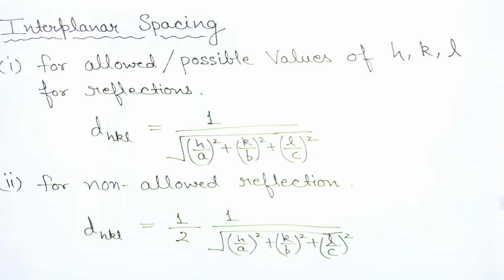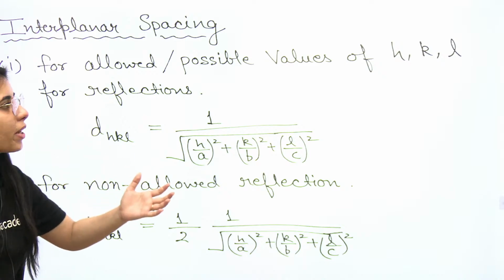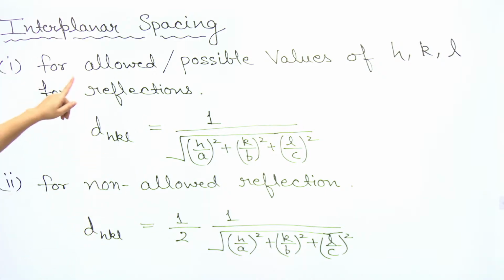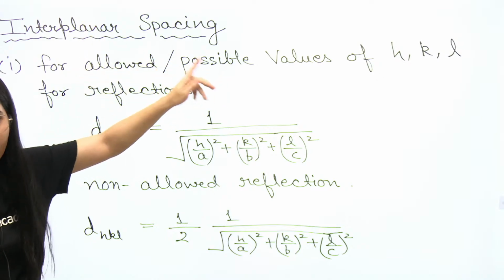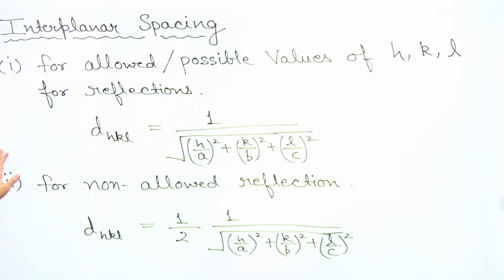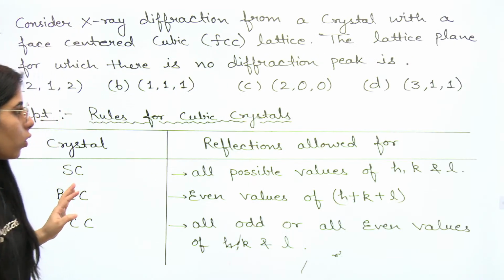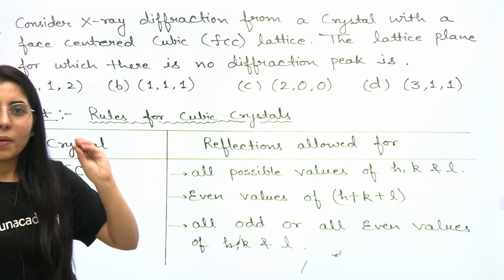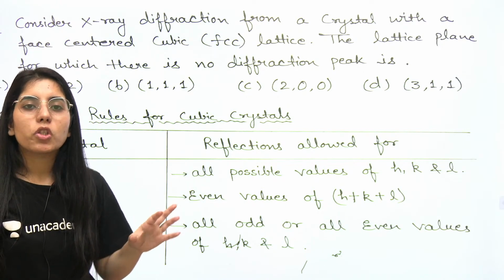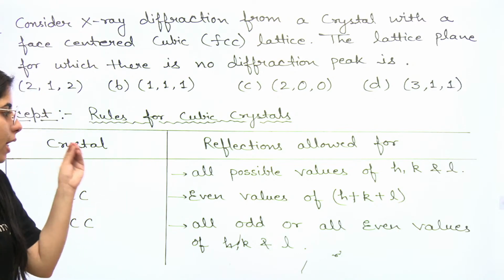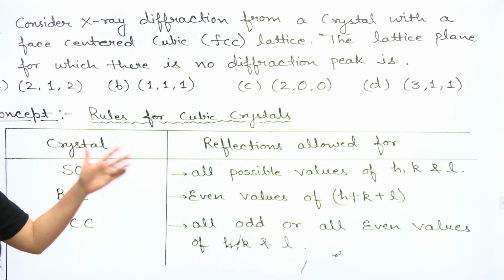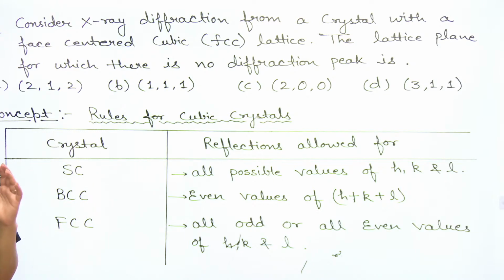There is a formula corresponding to interplanar spacing. I will tell you that question after this part. For possible values of HKL, you have observed the concepts corresponding to them. For simple cubic, these are the allowed planes corresponding to which you can get the diffraction peaks. They are all possible values of HKL in case of simple cubic as per the selection rule, corresponding to which reflection will be possible.